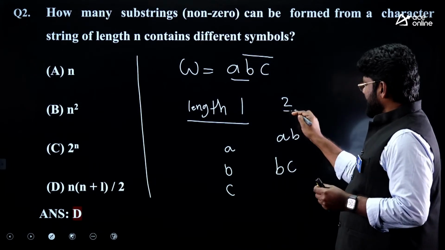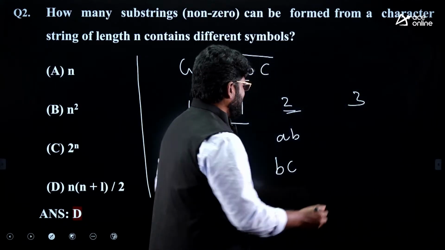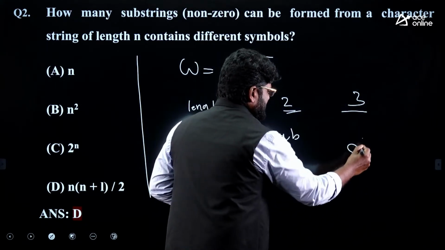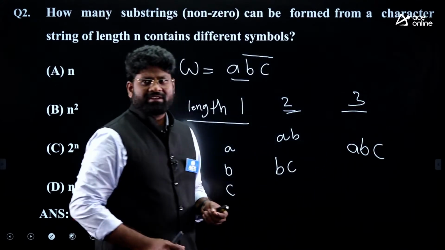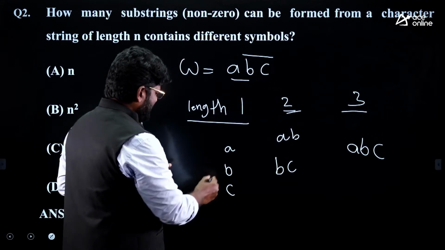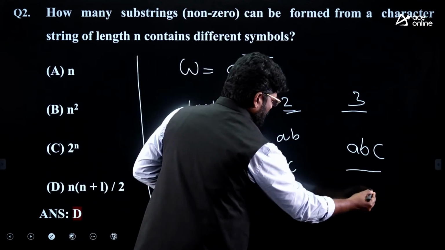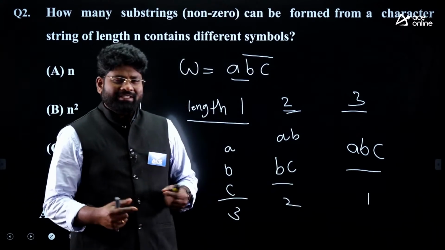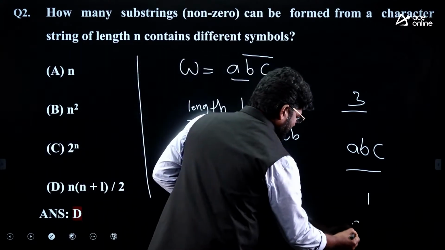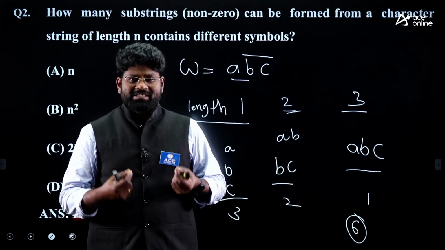How many substrings can you have of length 3? The same string itself, A, B, C itself is a substring here. Now you just look at it, these are the 3, these are the 2, these are the 1. Altogether this is equivalent of just 6. So we got 6 substrings here.